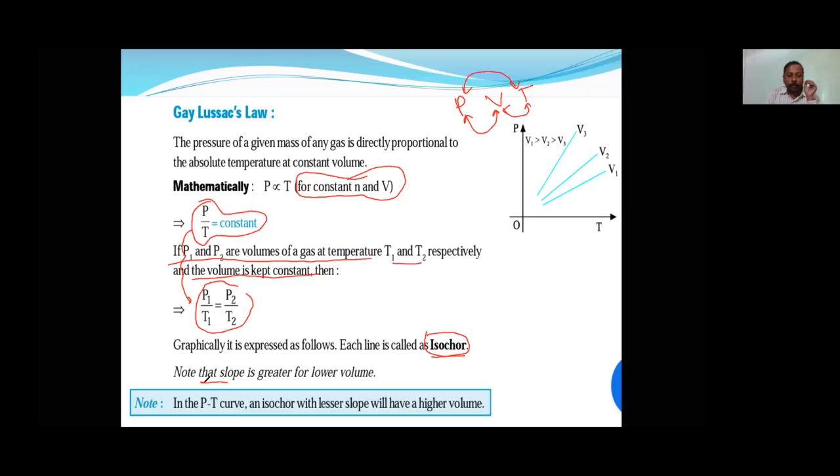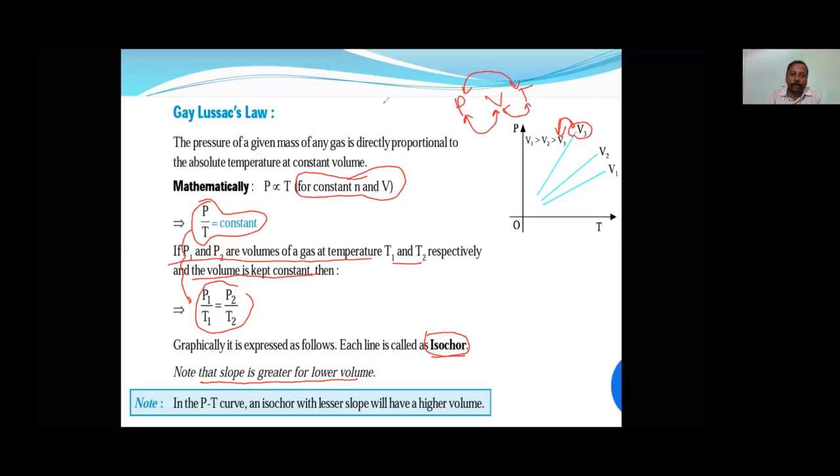Now again, same: slope is greater for lower volume. See here, V3 is having more slope, but its volume will be less. Volume will be very less. Okay. So this is about Gay-Lussac's law.